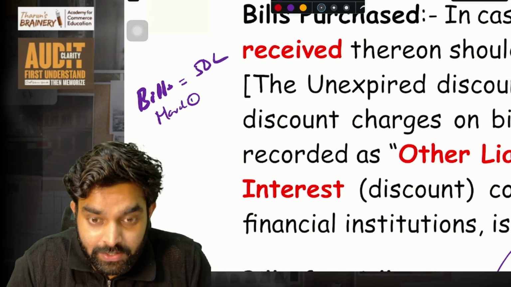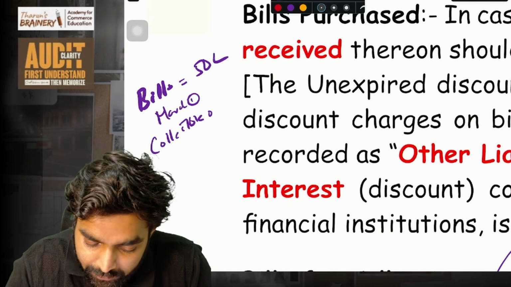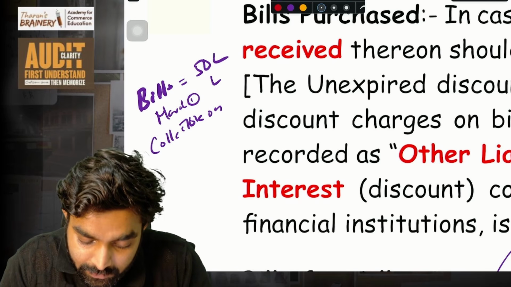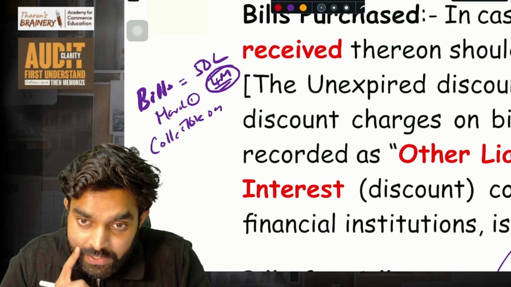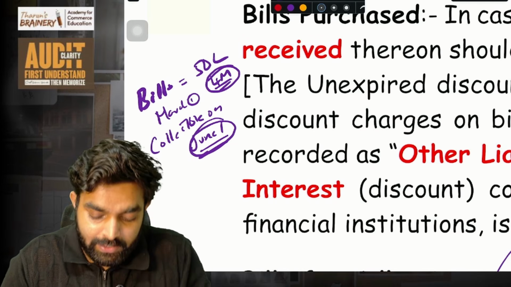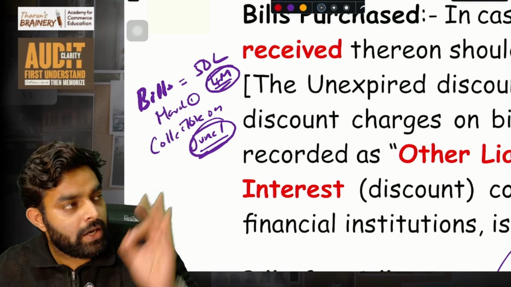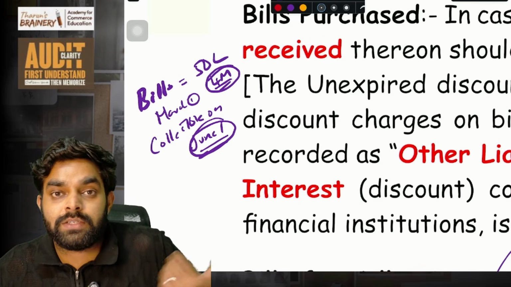I have a bill worth 50 lakh, and it is to be collectible on... I am going to receive it, a bill worth 50 lakh with a 4 months credit period. So I am getting this money on, say, June 1st. This is the bill I have with me. Imagine the value of it is 50 lakh. But I need this money immediately, March 1st itself.